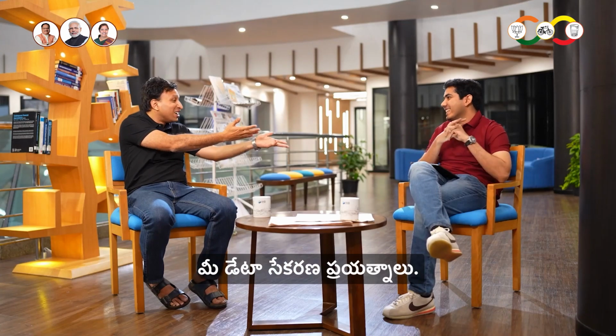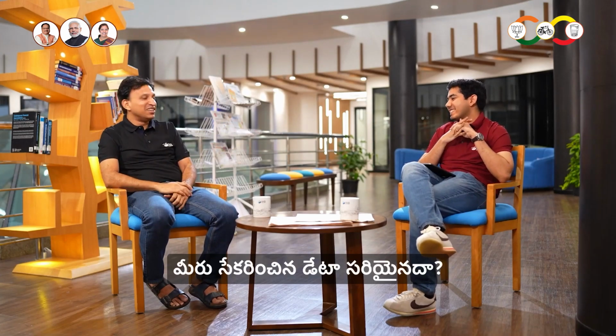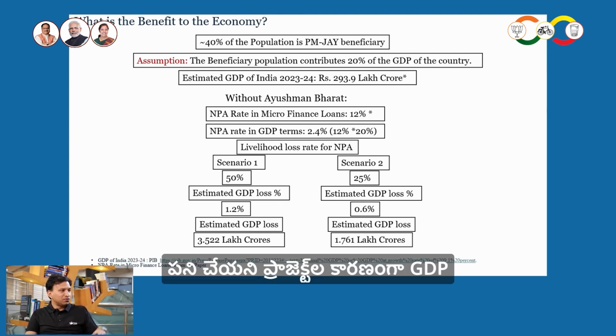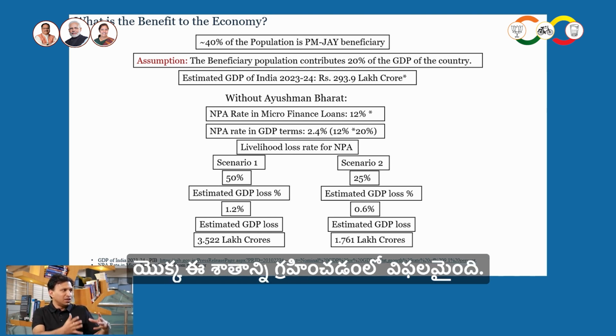I said the default rate of these people is 12%. That is from our paper, from your hard work, data that you collected, right? So 12% of 20% of GDP is 2.4% of the GDP. You can keep it somewhere. 2.4%. So what are these 2.4%? 2.4% of the GDP worth of projects fail.